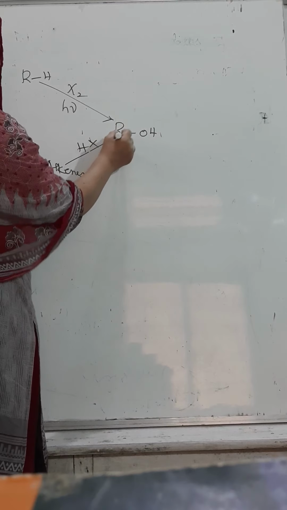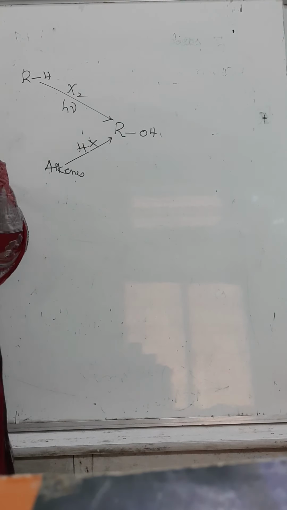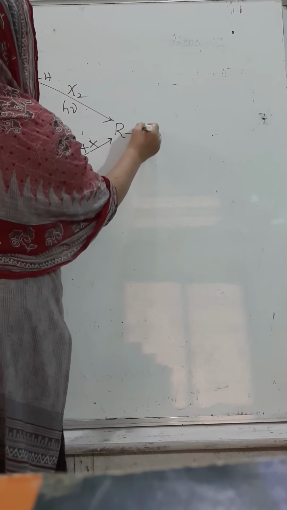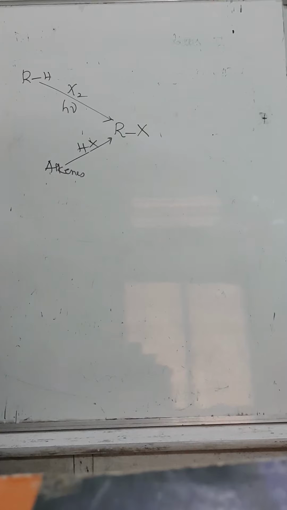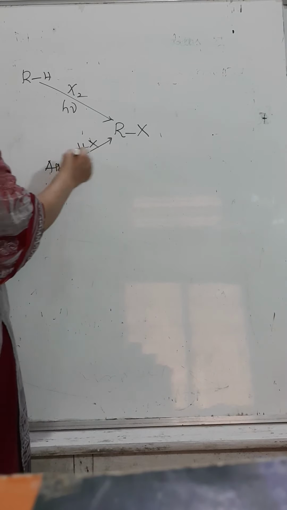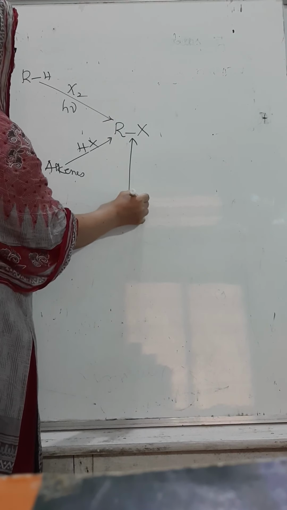When we are preparing alkyl halide from alkene with HX, we are going to get water as well. Same way, they are prepared from alcohol.